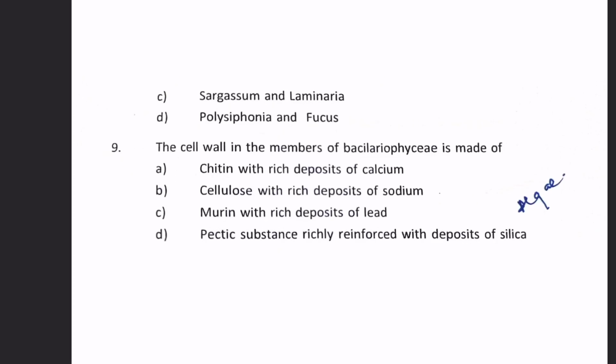Next, the cell wall in the members of Bacillariophyceae is made of. It won't be chitin, it's present in fungi. It won't be cellulose. Bacillariophyceae will be number D: pectic substances richly reinforced with deposits of silica. 9D.